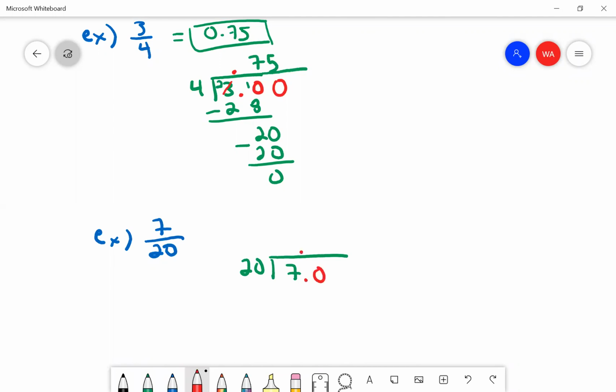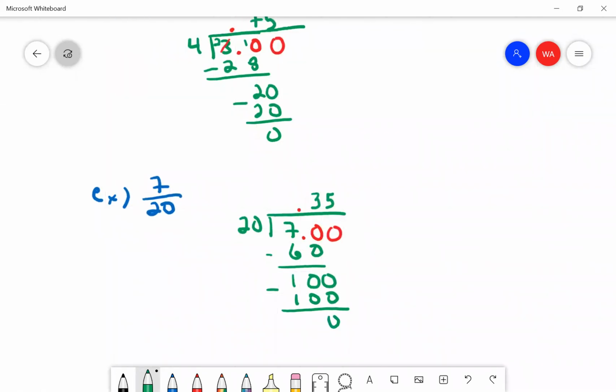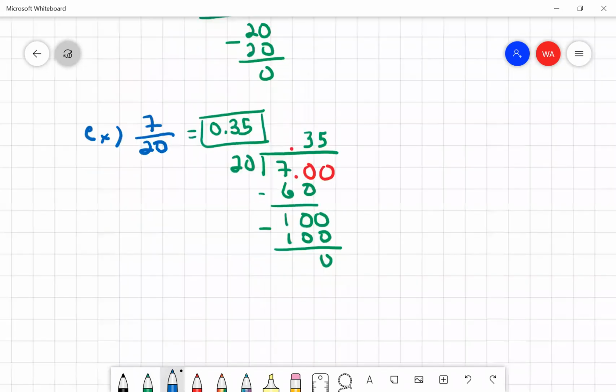Okay, so I'm going to divide 20 into 7 and I'm going to add a decimal and a 0. So 20 into 70, that's going to go 3 times. And that'll give me 60. And then that'll give me 10. I'm going to add another 0. So 20 into 100 goes in 5 times. And there we go. So 0.35. Perfect.